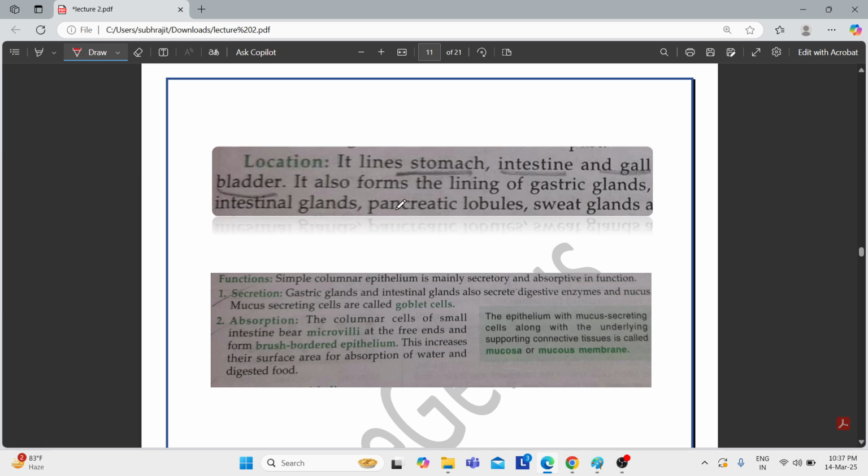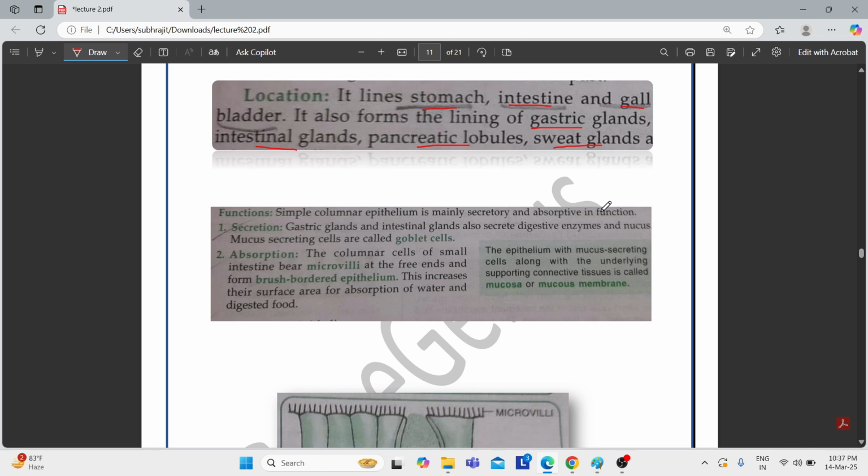Where they are found, the location is the stomach, the intestine, and the gallbladder. They form the lining of the gastric glands, pancreatic lobules, intestinal glands, and sweat glands. So what is its main function? Its main function is secretion and absorption.